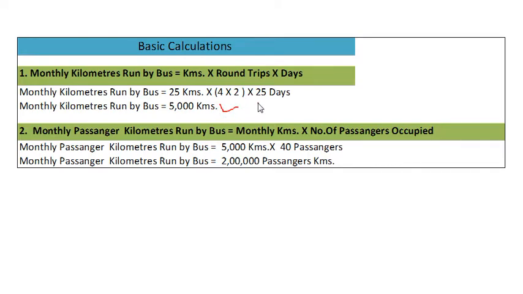Now we will calculate the composite cost unit for the bus, and that is monthly passenger kilometers. Previously it was only kilometers, a simple cost unit. Now monthly passenger kilometers is a composite cost unit, which is very important, and is equal to monthly kilometers multiplied by number of passengers occupied. So monthly kilometers 5000 and the bus occupied 40 passengers, so monthly passenger kilometers are 2 lakh. With this understanding, we will prepare a cost statement.